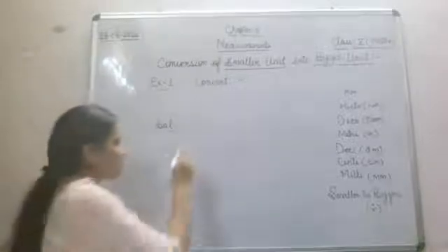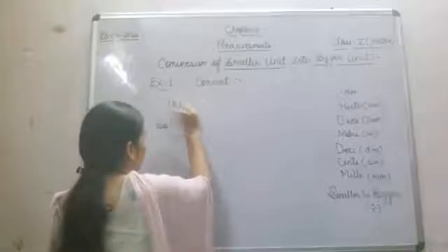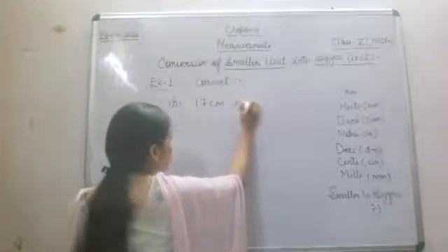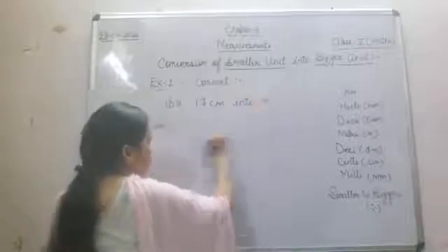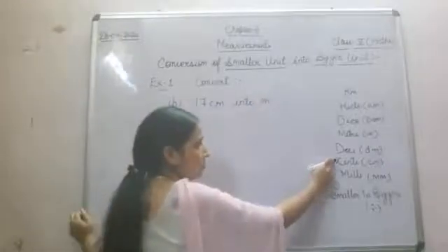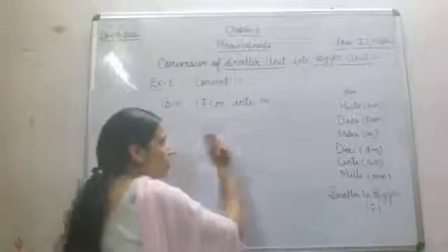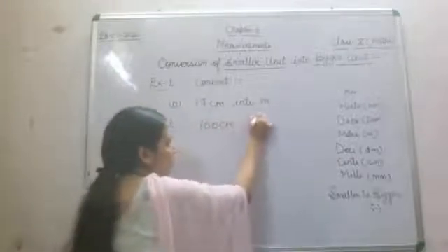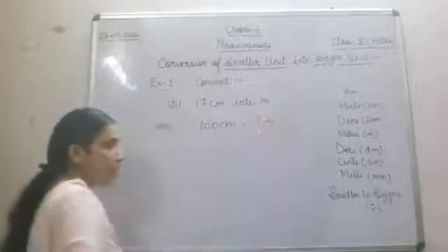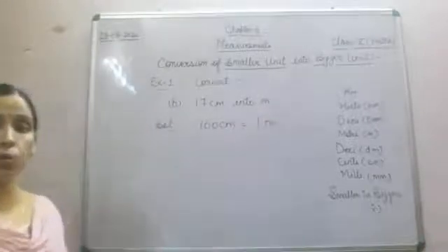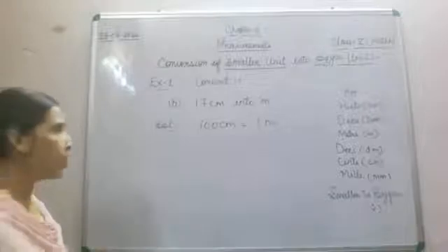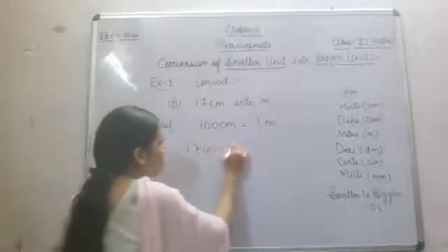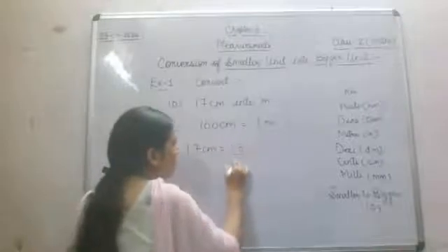Now B part is convert 17 centimeter into meter. Again, after centimeter we have centi, then deci, then meter. Two steps are there. It means 100 centimeter is equal to 1 meter. Now what we will do? 17 centimeter is equal to 17 divided by 100.